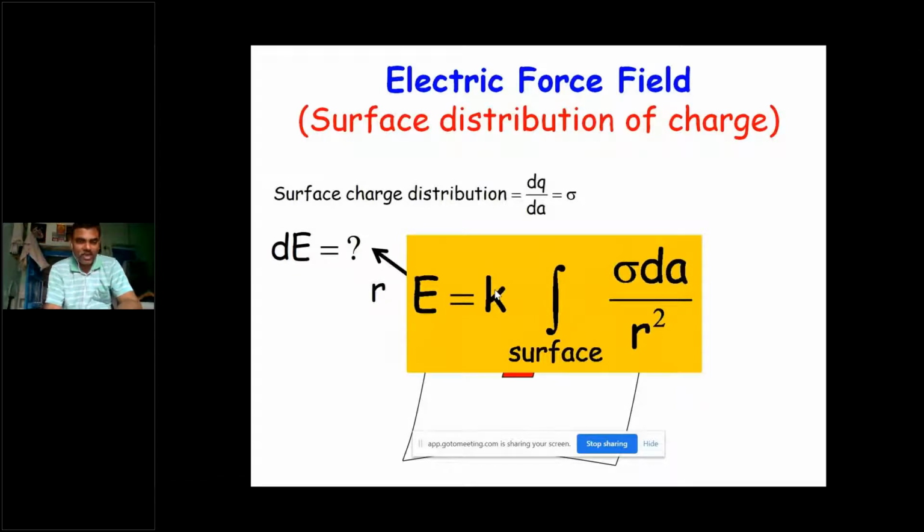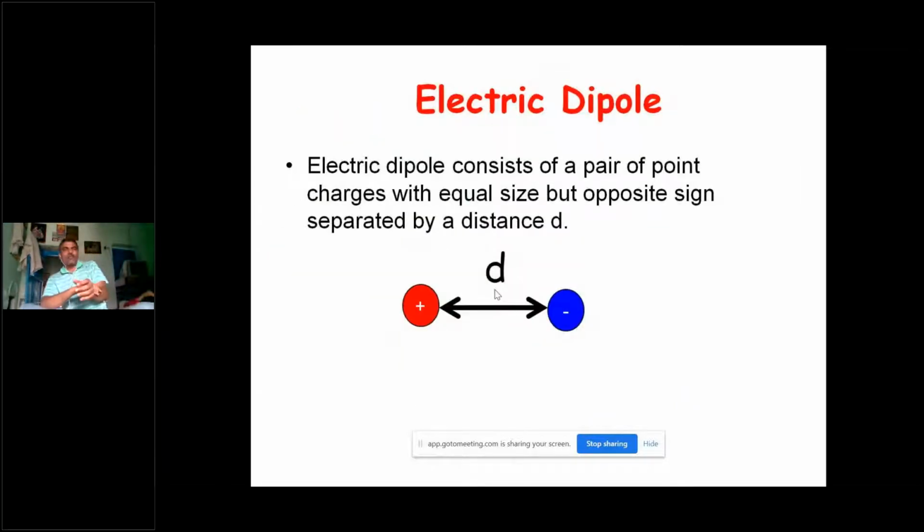And here, whatever the electric dipole, we can define that electric dipole as a pair of 2 point charges which are of the same size but opposite sign, separated by some small distance d. So let us say 2 point charges, a positive point charge and a negative point charge, both of equal size but opposite sign. And the dipole moment will always be in the direction towards the positive charge.